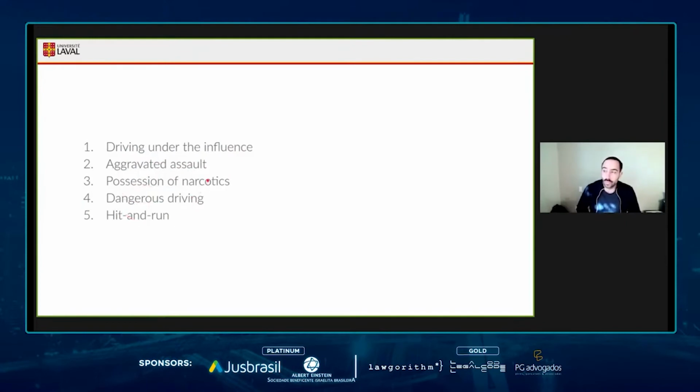One of the reasons we chose to use BART for this task is that, different from BERT, it's able to predict some spans of tokens. As we can see, it's able to predict literally this driving under the influence charge.